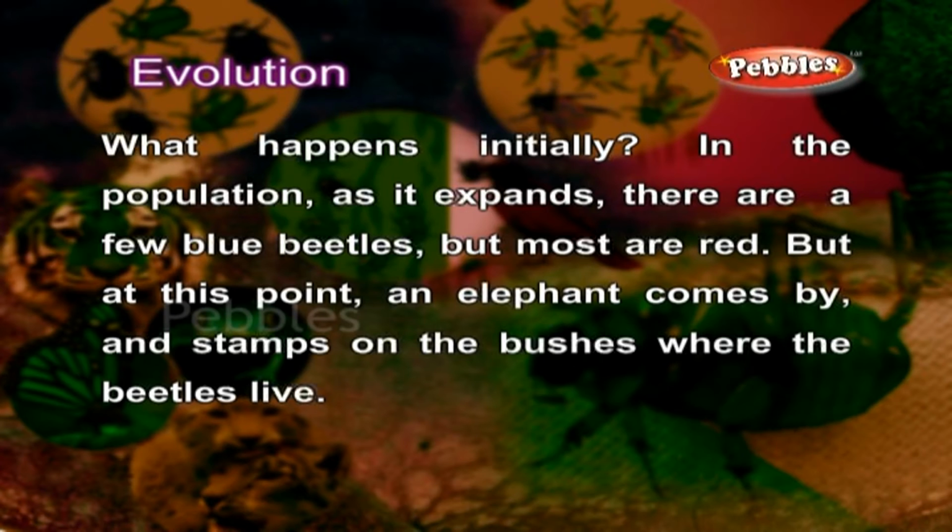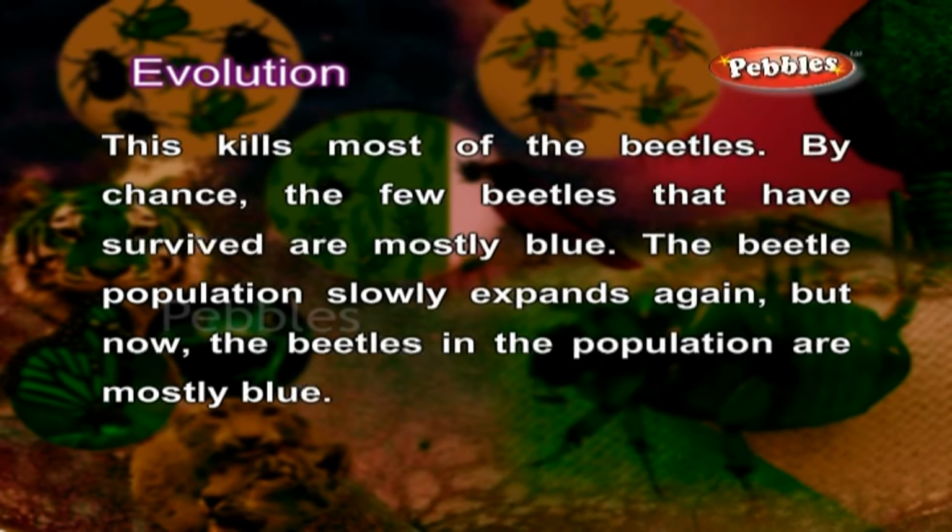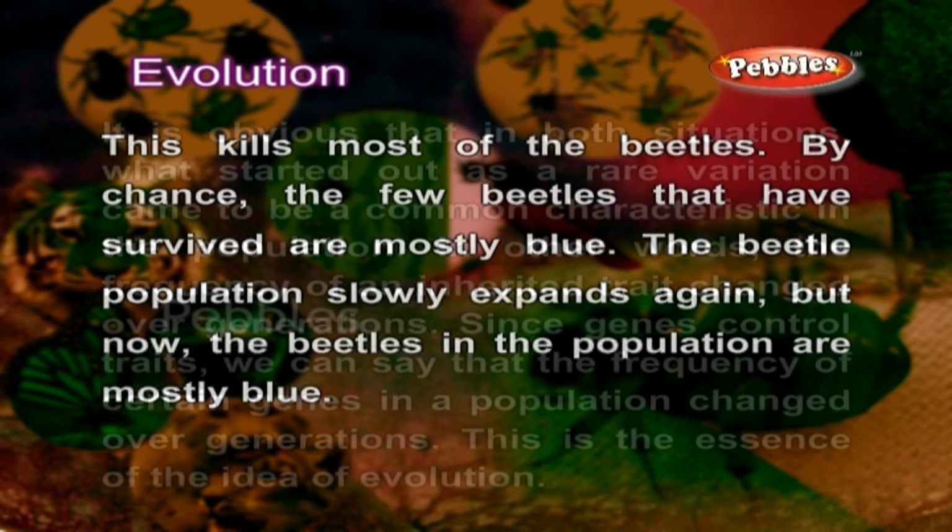What happens initially? In the population as it expands, there are a few blue beetles, but most are red. But at this point, an elephant comes by and stamps on the bushes where the beetles live. This kills most of the beetles. By chance, the few beetles that have survived are mostly blue. The beetle population slowly expands again, but now the beetles in the population are mostly blue.